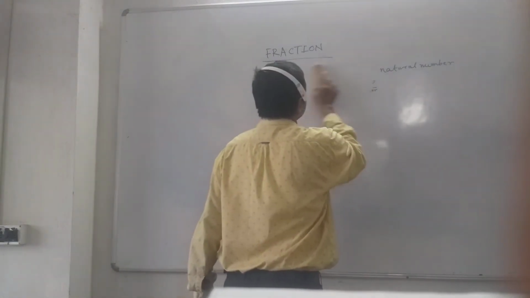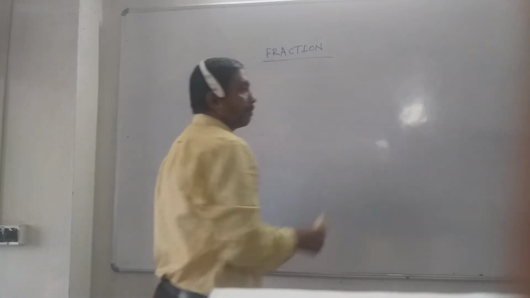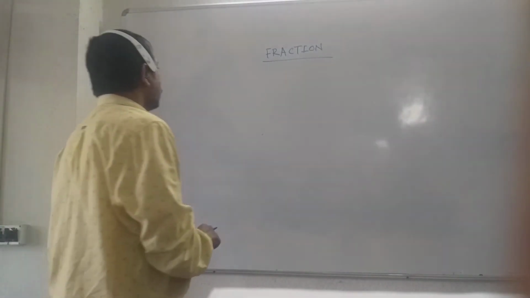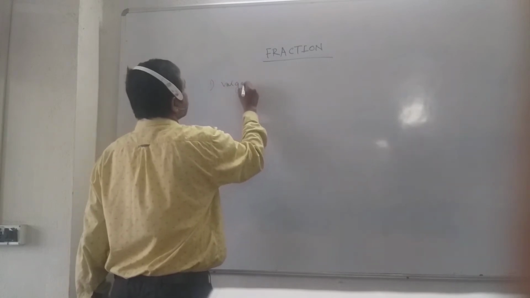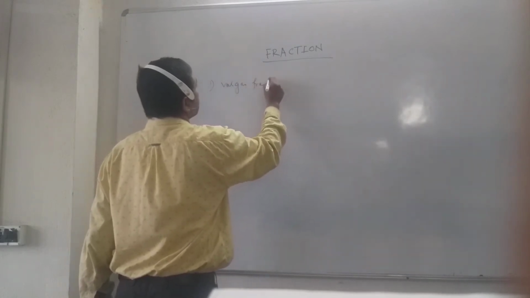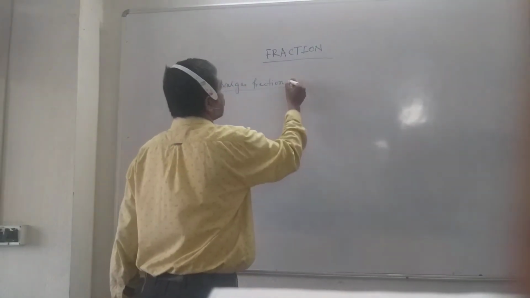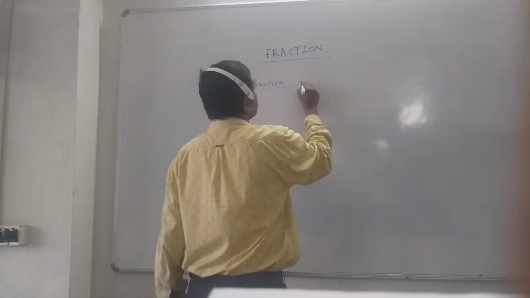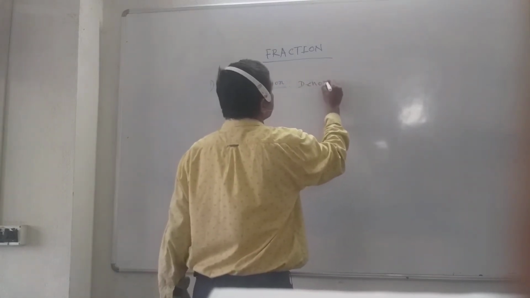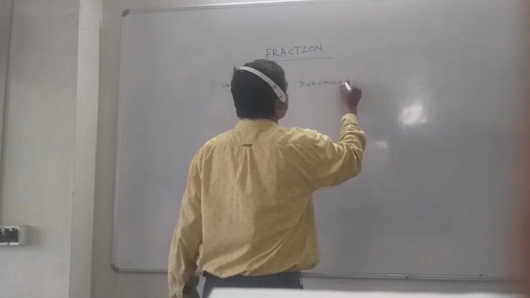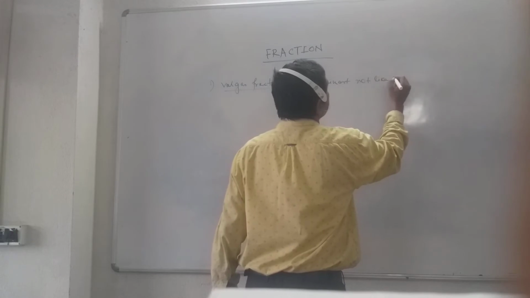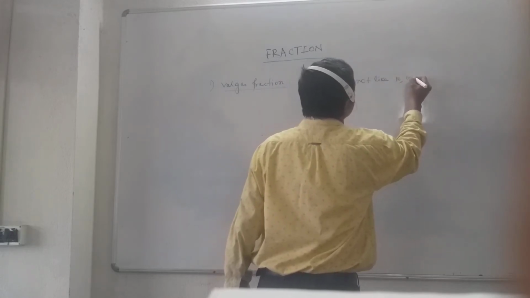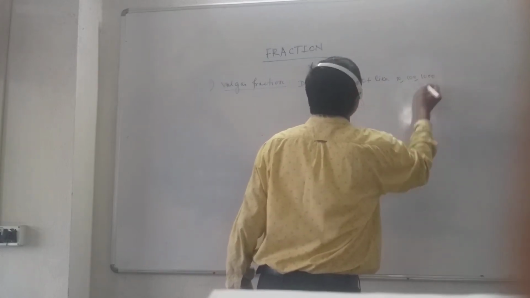Next I will discuss different types of fractions. First one, vulgar fraction. In a vulgar fraction the denominator is not like 10, 100, 1000.